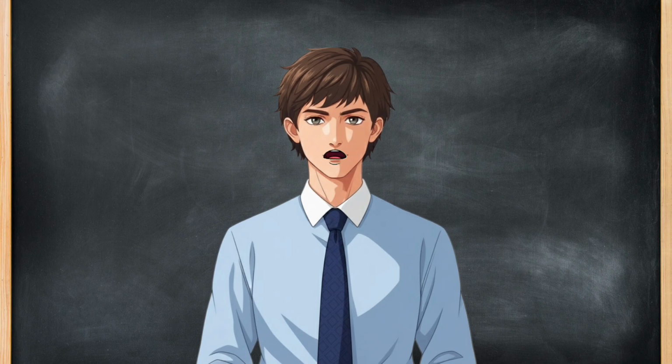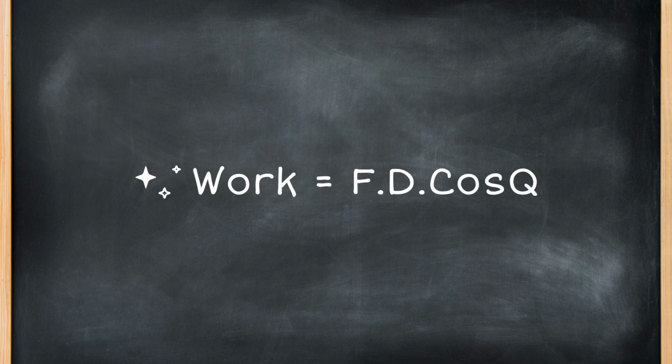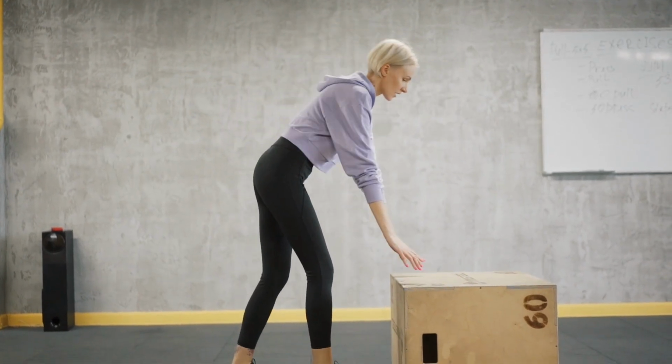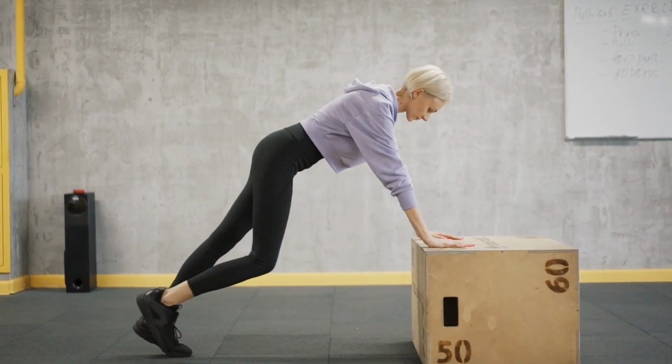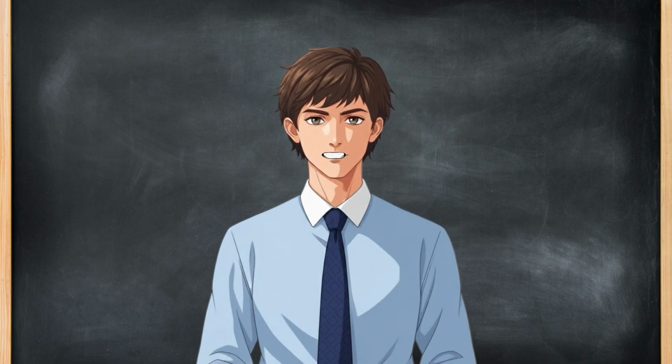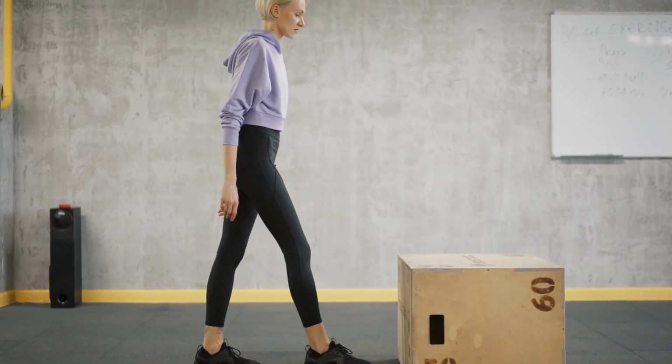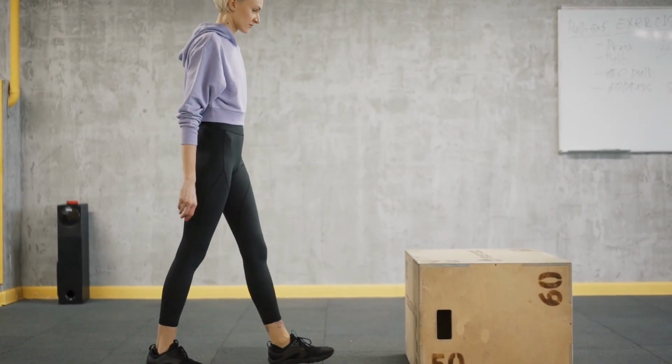Next up, work. In physics, work is done when a force moves an object in the direction of the force. The formula is work equals force times distance times cosine of theta. Here, theta is the angle between the force and direction of motion. Example: if you push a box 5 meters with a force of 10 newtons, work equals 10 times 5 equals 50 joules. But if the object doesn't move, no work is done, even if you're sweating a lot.